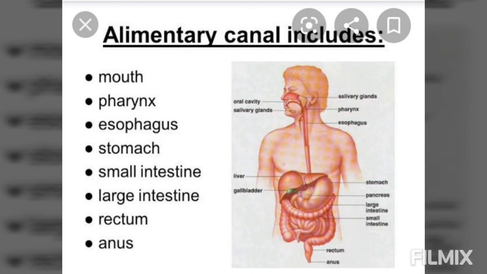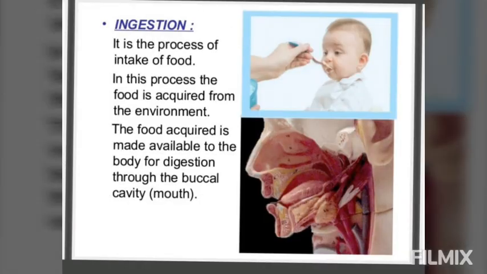It has to be broken down into simpler substances with the help of these digestive juices. So we can say the alimentary canal and the associated glands together constitute the digestive system of human beings. It's a combination of the alimentary canal and the glands associated with it.